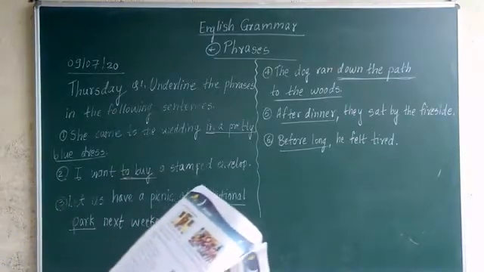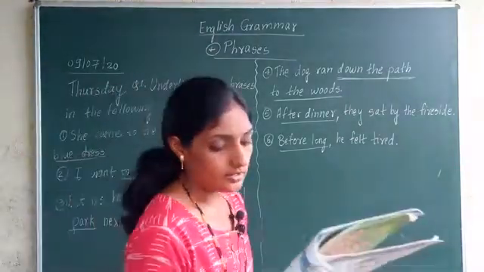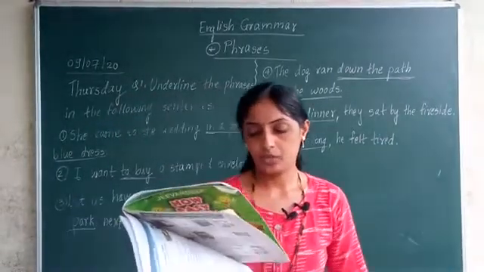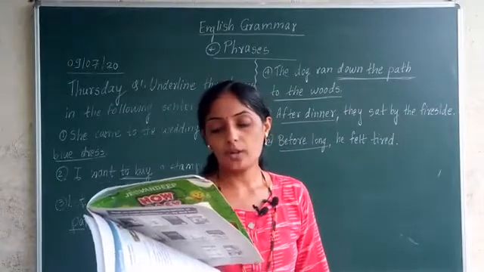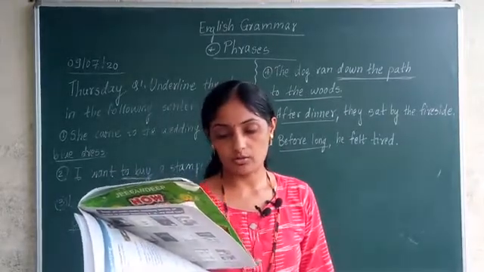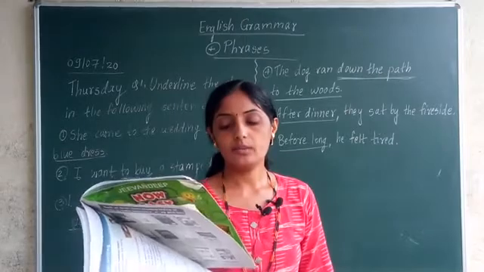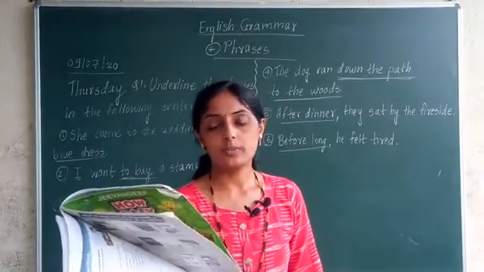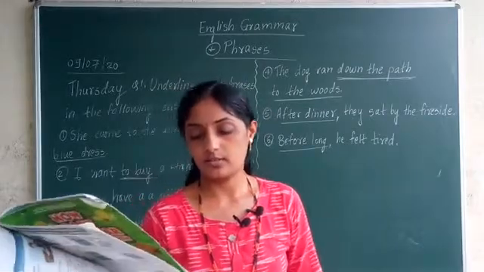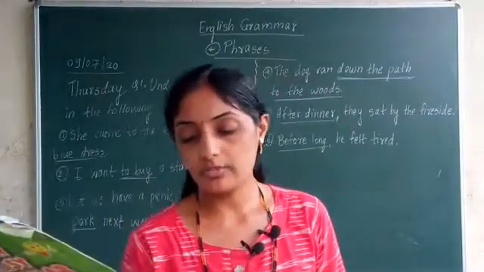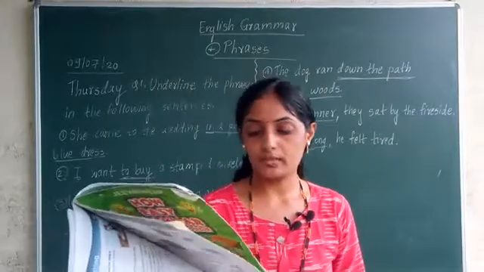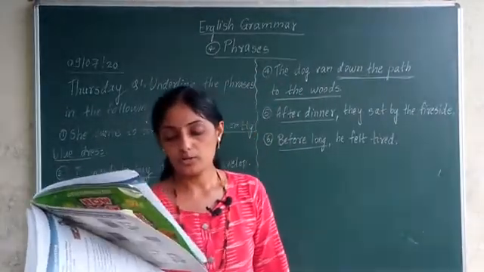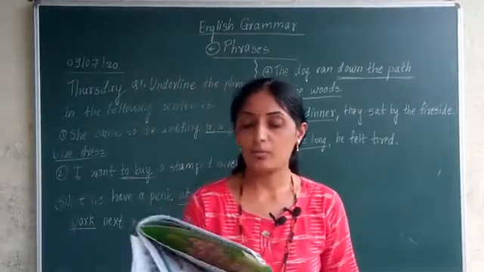Now what is the 7th sentence here? Late last night a burglar broke into the flat next to ours. The 8th one is, there will be a drawing competition next week. The 9th one is, go to the living room. The 10th one, Rakesh was meeting her after 8 years. The 11th one, I must go to Kolkata by the first available train. And the 12th one, from tomorrow you must finish your homework before dinner.